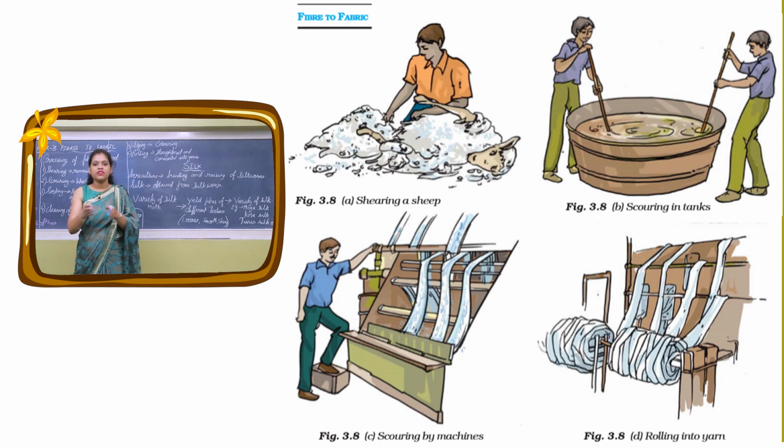Fruits को अलग करते हैं, vegetable को अलग. Same thing is sorting. Sorting is the separating. But this separating is done on the basis of texture, color and length. So this is mostly done in industries.